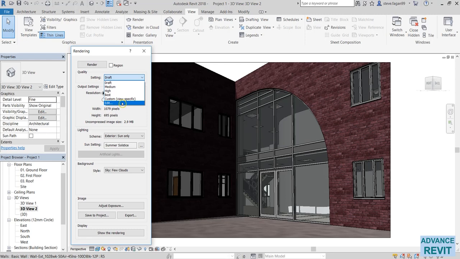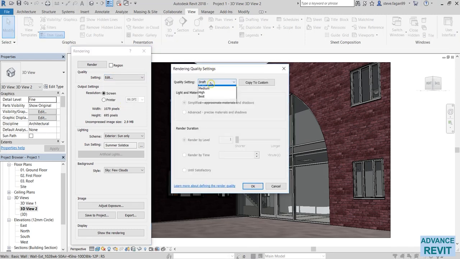So I'm going to open up the edit box. And if we choose the custom in here, now we are able to customize our render quality. So first option is the light and material accuracy. First option is a simplified version, so it's an approximate material and shadow display. And the advanced is the precise material and shadows.